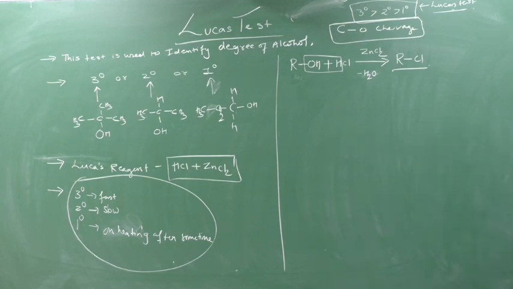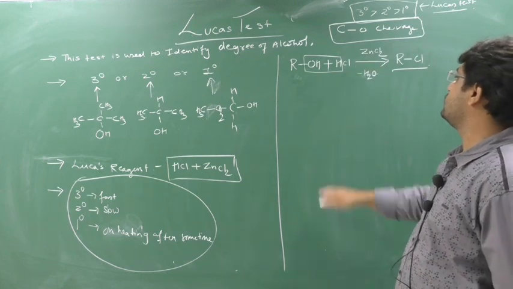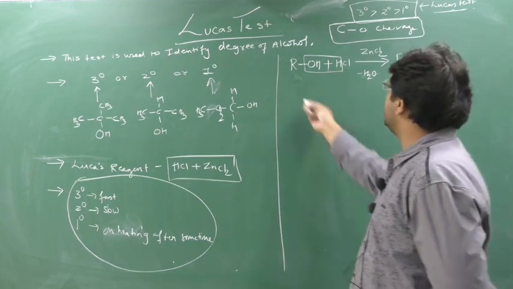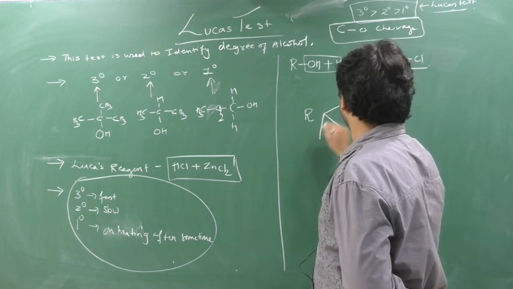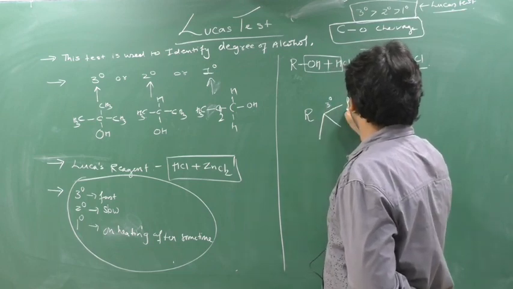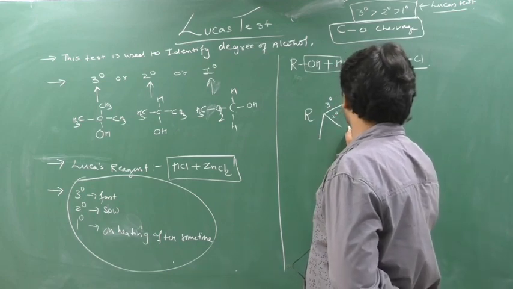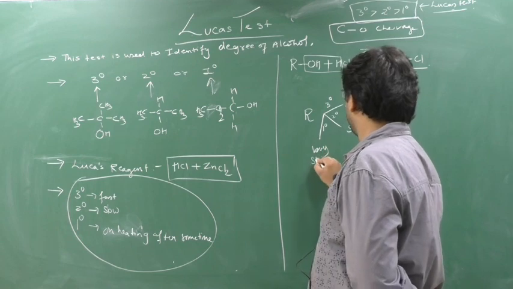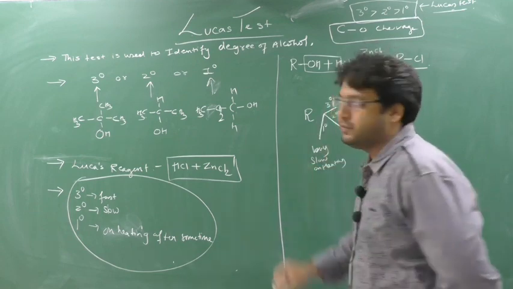Clear this part? So see, this ROH reacts with HCl in the presence of ZnCl2. What happened here? OH will come out, and H, so it will form H2O and RCl. If this R is 3 degree, the reaction will be very fast. If this R is 2 degree, the reaction will be slow, and if it is 1 degree, very slow, even on heating. So why is it forming so? I will give you one logic.